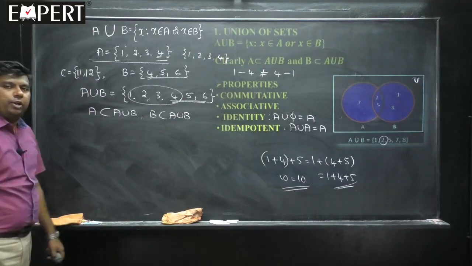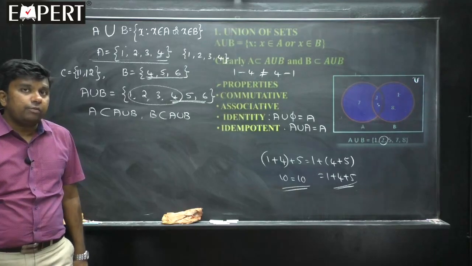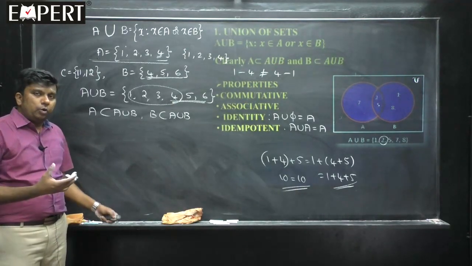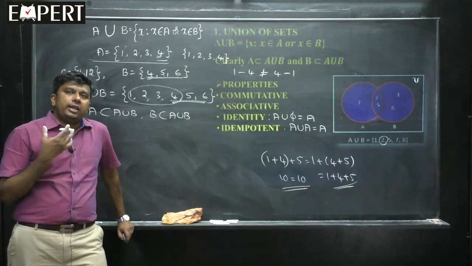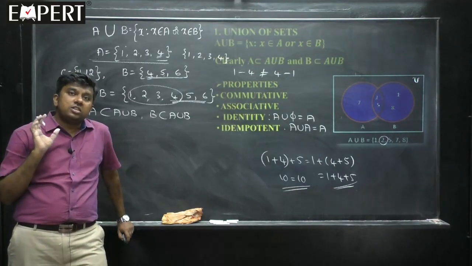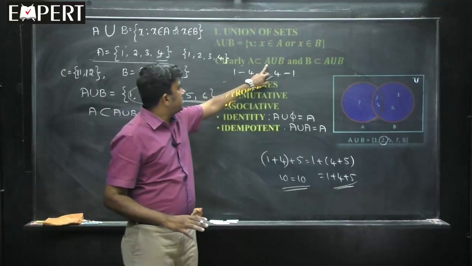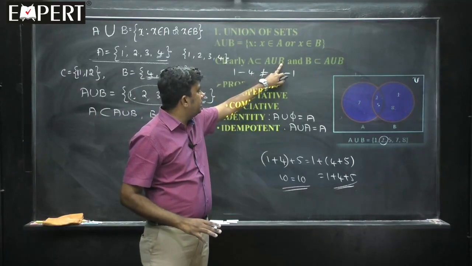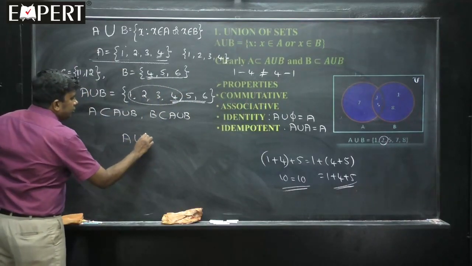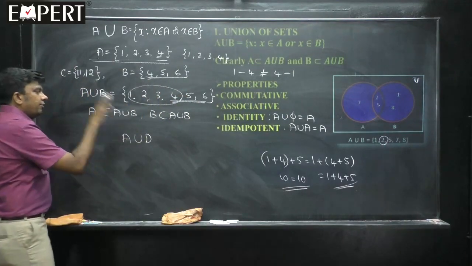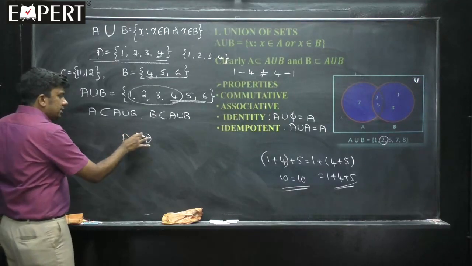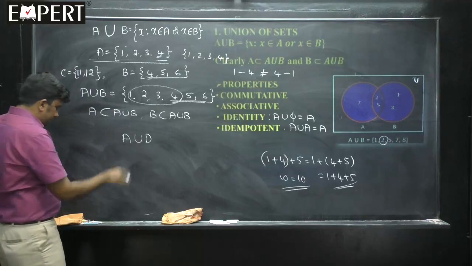A is a subset of A union B. B is also a subset of A union B. So, when you take a union, whatever you get is always a superset of its components, called subsets. So, A is a subset of A union B, B is a subset of A union B. If I write A union D, understood that both A and D are subsets of A union D. A union is always a bigger set corresponding to its components. Fine.